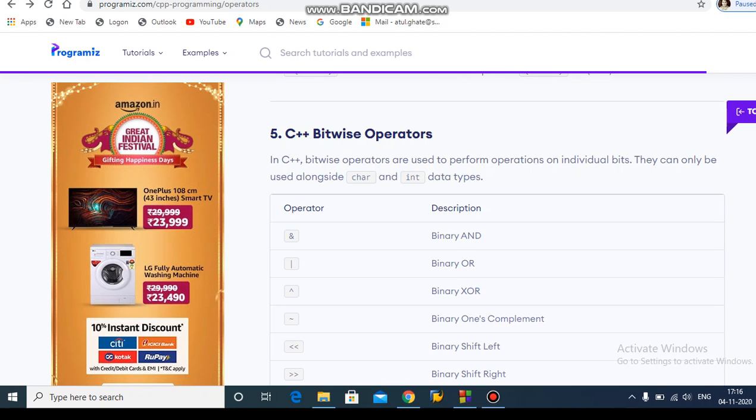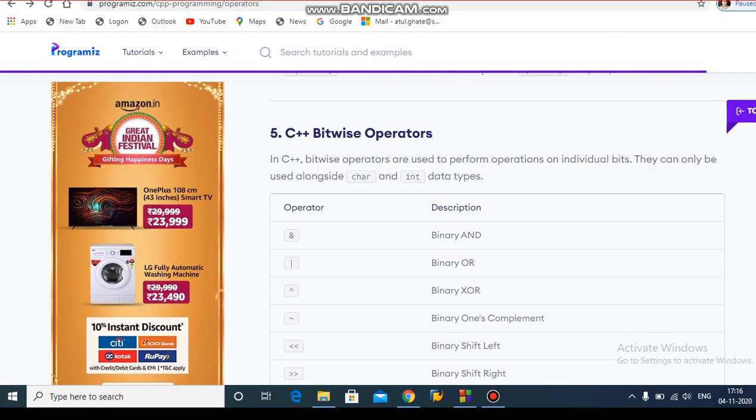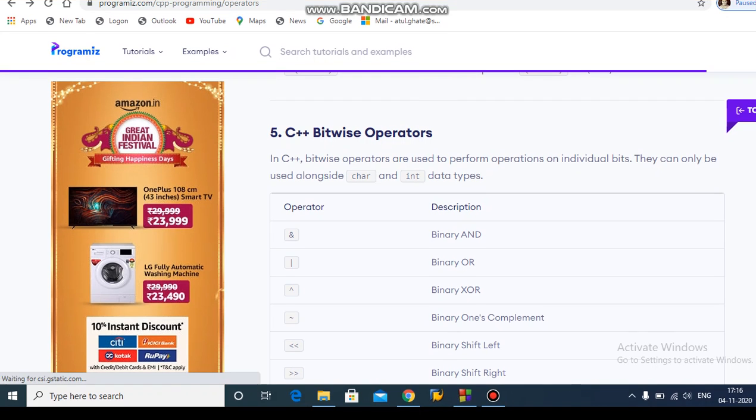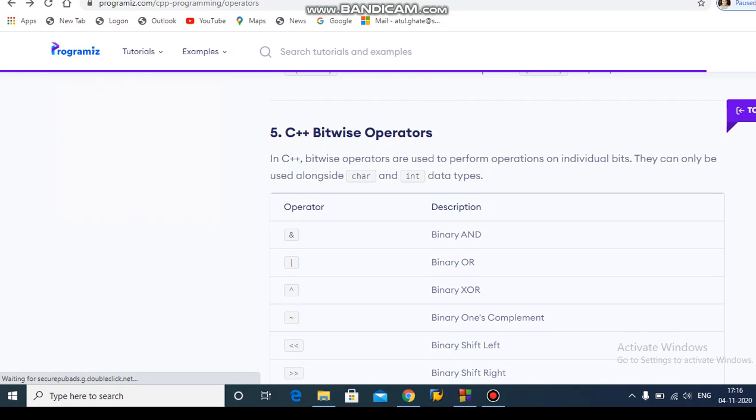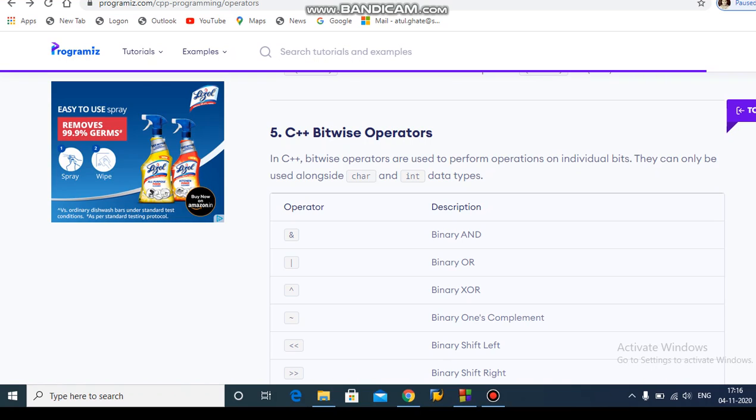Good afternoon, students. Today's topic is the bitwise operator. Okay, so what is meant by bitwise operator? First of all, in C++, bitwise operators are used to perform operations on individual bits. It means its calculation is different, or it can calculate bit by bit. Bits means 0, 0, 1, 0, 1.